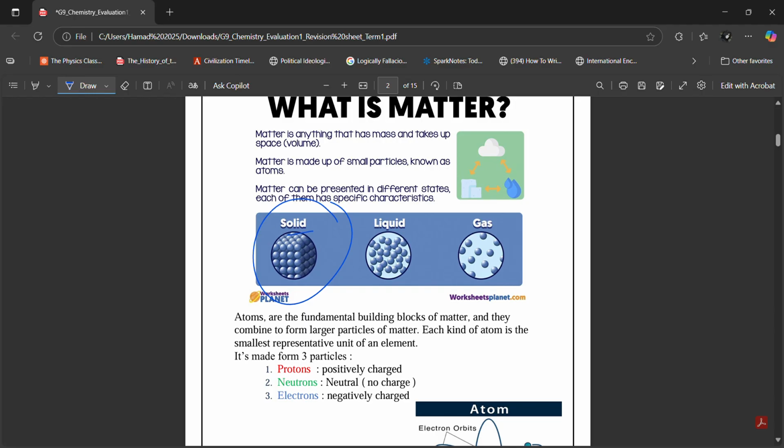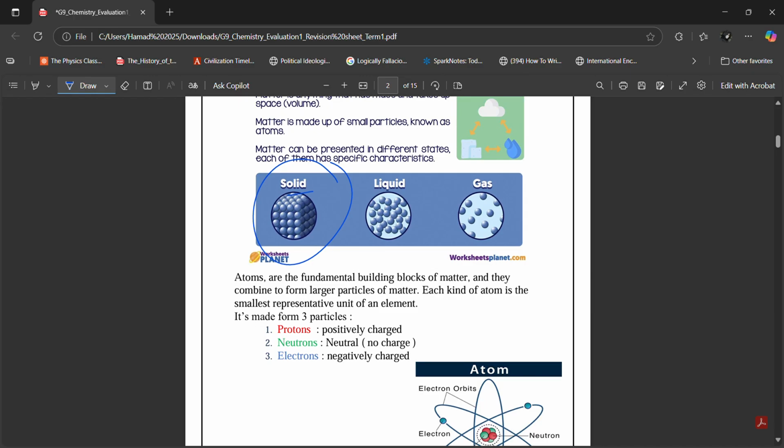They are free to move around. In a solid, the particles cannot move around. In a liquid, the particles can move around. That's why water flows, but a solid doesn't flow, right? Water flows because it's a liquid. Any liquid flows. And in a gas, you can see that the particles are very far apart and they are obviously also free to move. So these are the structures of each state of matter.